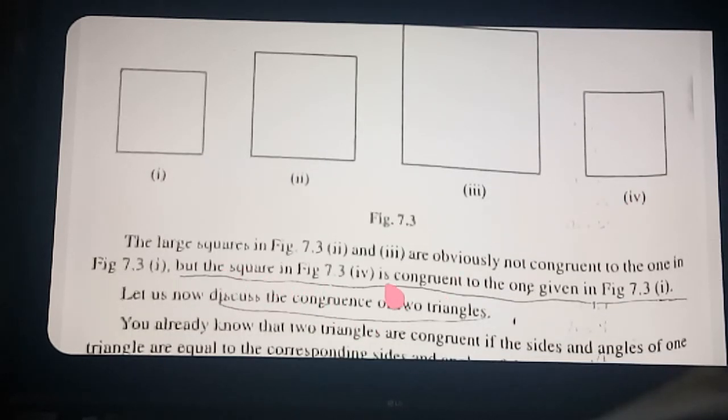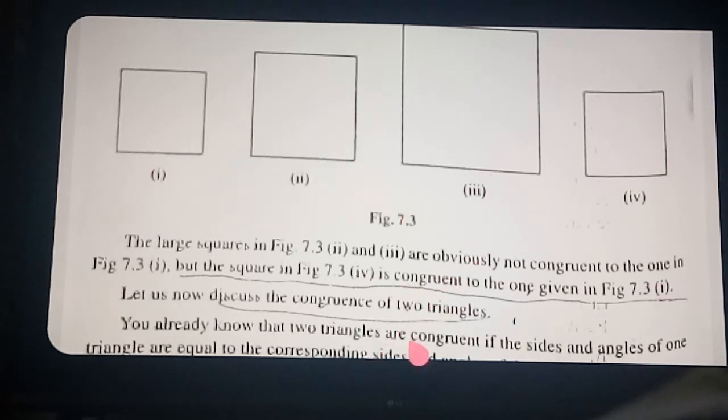The fourth square is congruent to the given figure, so one is the same, that is already given. The second and third are not congruent to one another, but the fourth figure and first figure are congruent. So the first and the fourth are congruent.